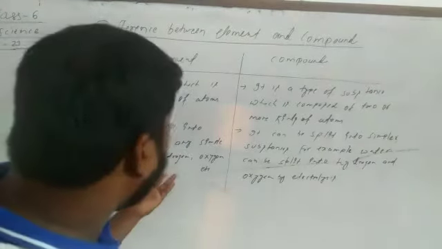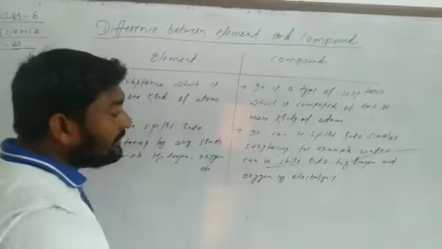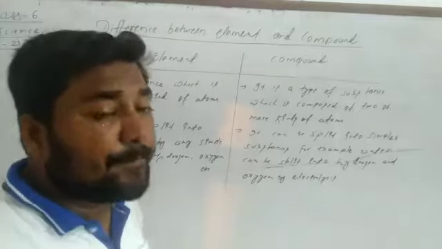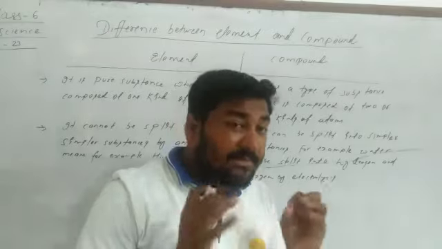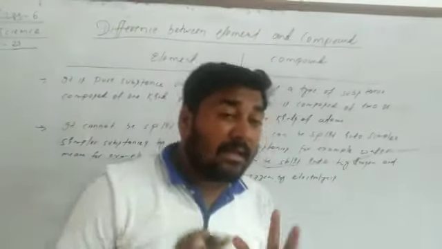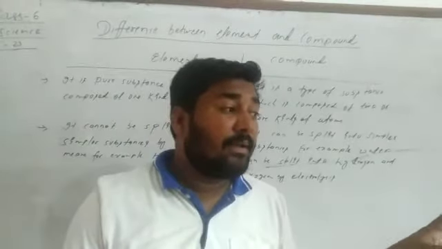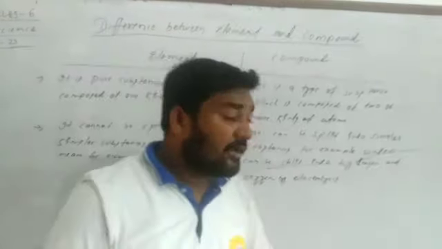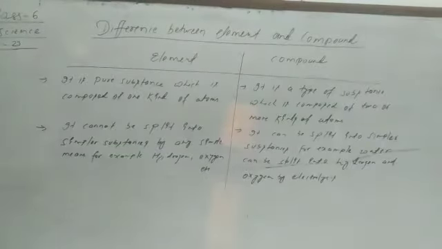Just for example: hydrogen, oxygen, iron, fluorine, neon, sodium, like this. A compound can be split into simple substances. Just take an example of water. Water means H2O. When we do the electrolysis process, hydrogen and oxygen separate from water. Okay? So dear student, this is the difference between element and compound.